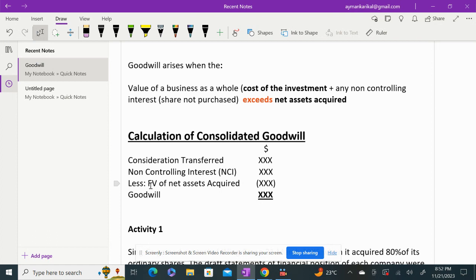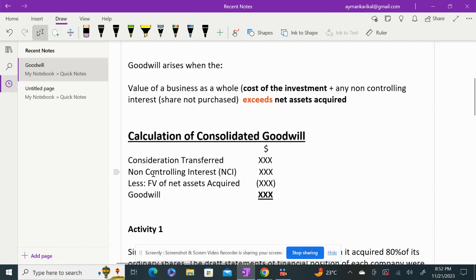So say for example, if you look at property, plant and equipment, IAS 16 allows you to account for property, plant, and equipment on a cost basis or revaluation basis. When you are using the revaluation basis, generally assets will be recognized at fair value. But when you are talking about the cost model, it will be accounted at cost less accumulated depreciation. So we need to find the fair value again.